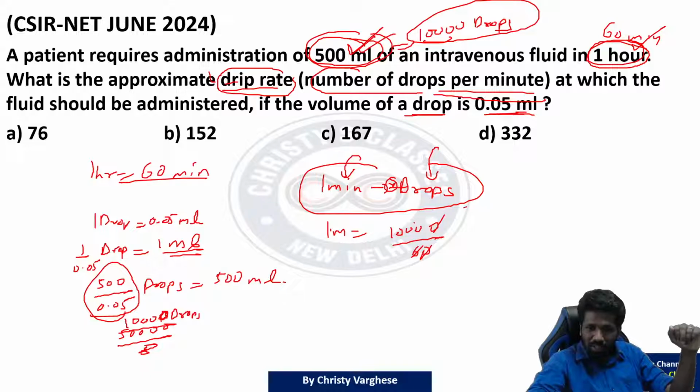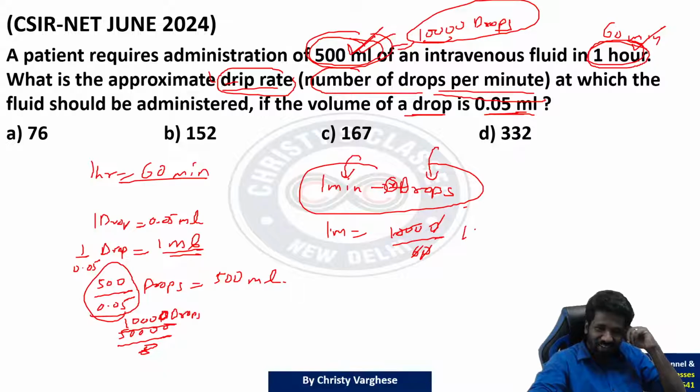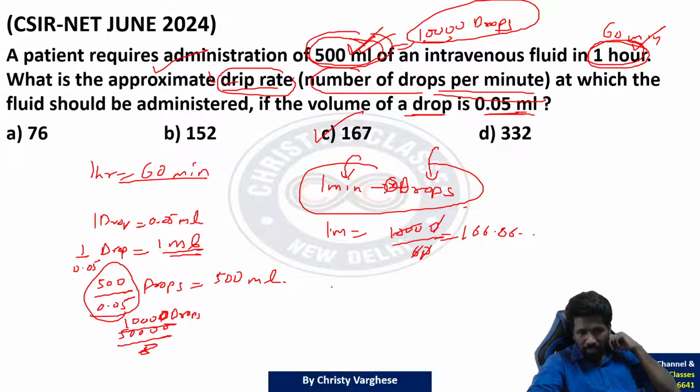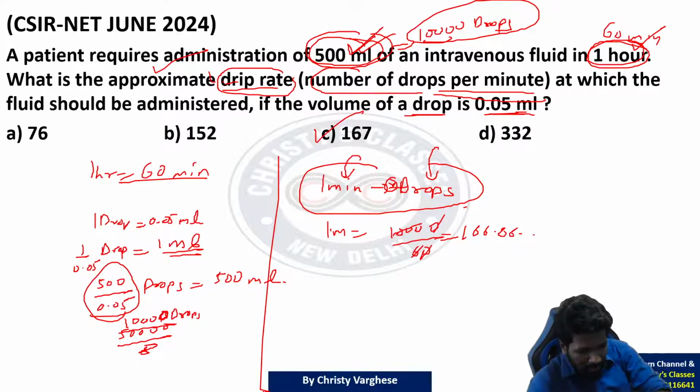Use your normal division, short division, long division, or you do your virtual calculator division. Anyway, you will get 166.666666. That is 167 approximately. Approximate puchha hai na. All of you clear? Please respond. It's more about understanding the meaning of the question, and that is what I tried to explain.